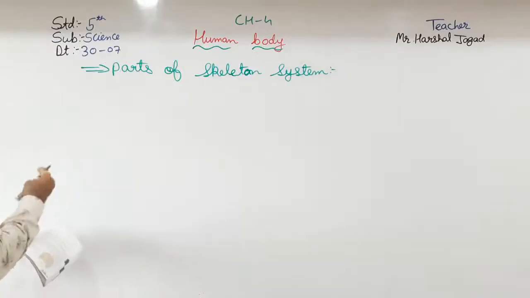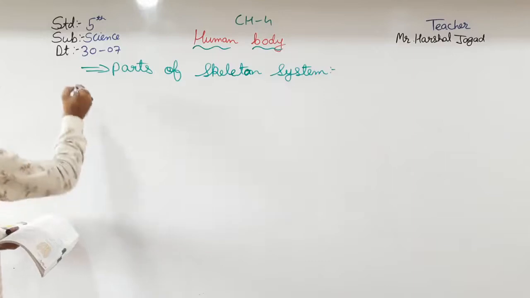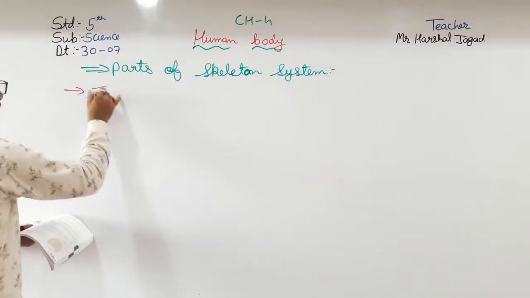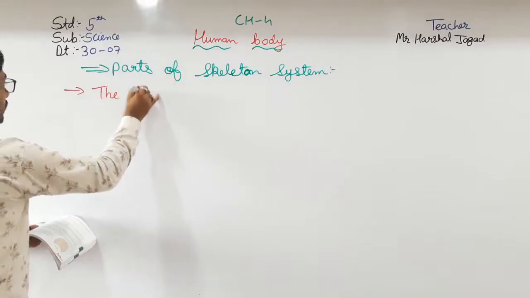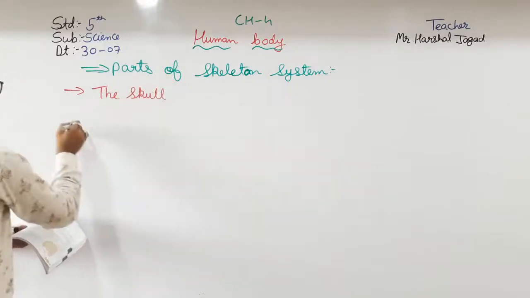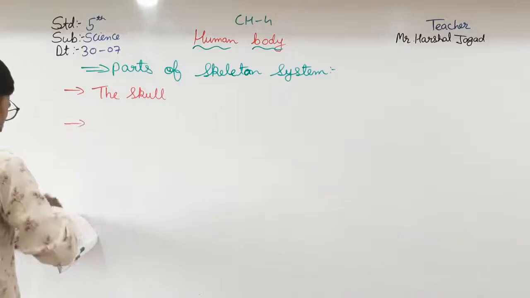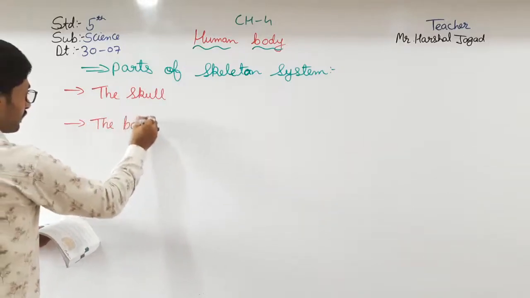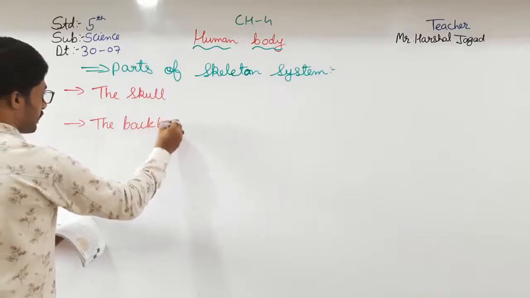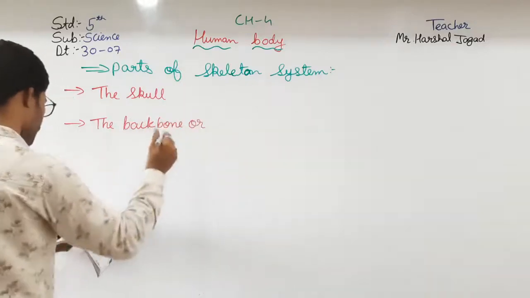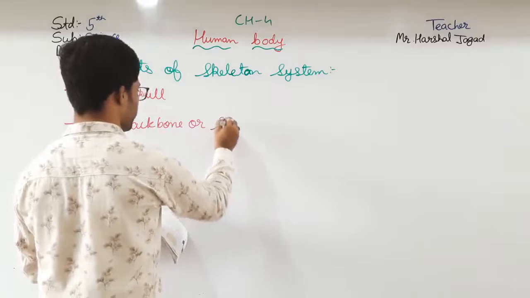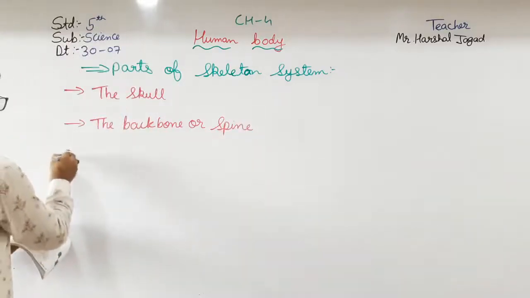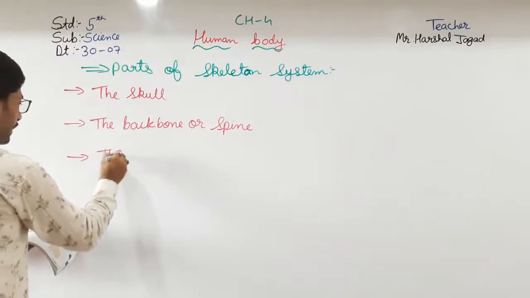The first is the skull. Secondly, it consists of the backbone, or spine. Thirdly, it consists of the rib cage.